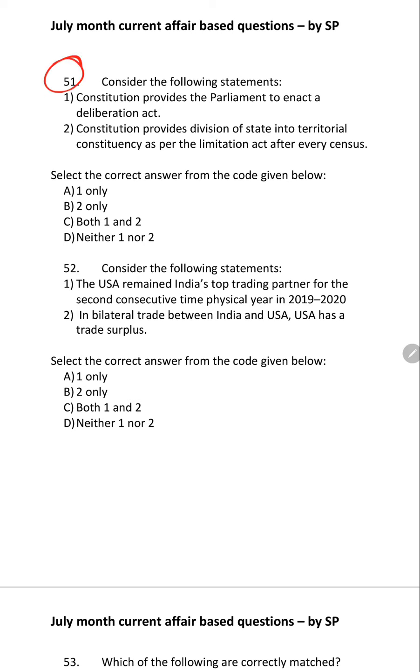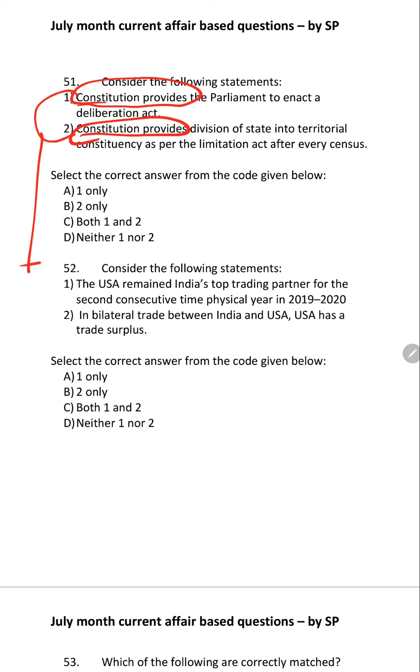51st question. Consider the following statements. The Constitution provides the Parliament to enact the Delimitation Act. The Constitution provides division of states into territorial constituencies as per the Delimitation Act after every census. So to answer this question, definitely you should know whether it is mentioned in the Constitution or not.